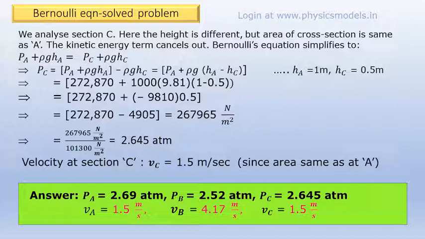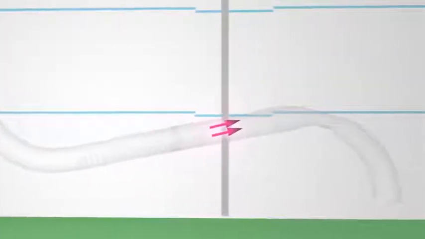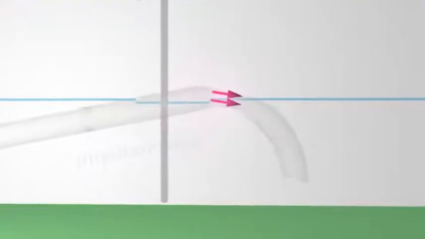Now if you compile it into one box, you can see the pressures and velocities at the sections A, B and C, and this comparison will be a good learning to see why the pressures and velocities are behaving the way they are. Here's an animation just to visualize the flow. The fluid represented by those two arrows is flowing through the pipe, and the water should speed up as it enters that narrow section. It's doing that and exiting through the pipe.